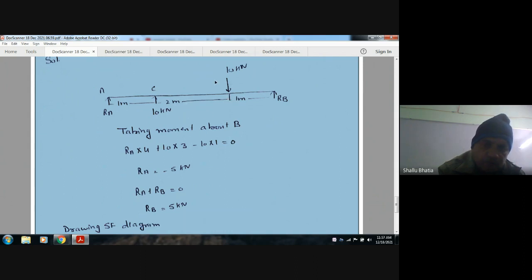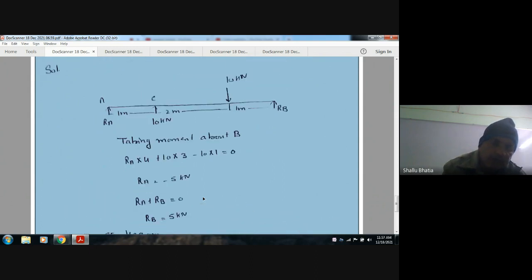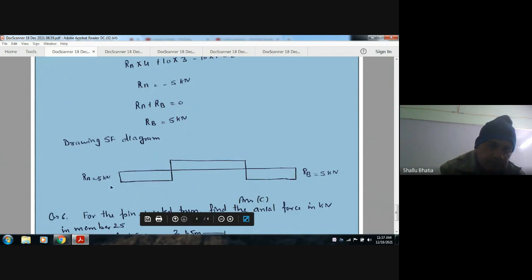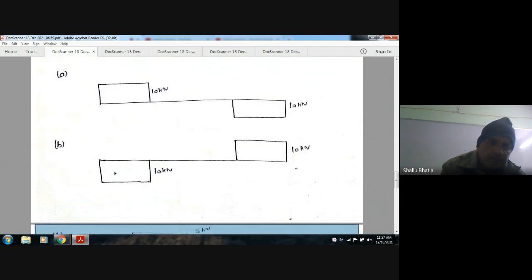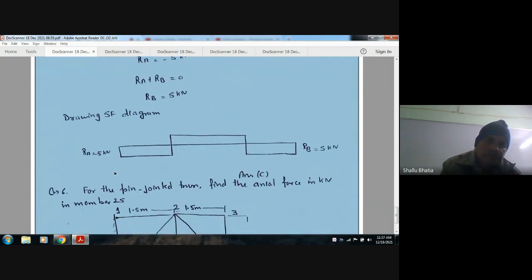Because here 10 is upward and here 10 is downward, the total net load here is 0. So RA plus RB is the total upward load, so it is 0. So RB is 5 kilonewton. Now we have RA as minus 5 and RB as plus 5. So the diagram will be like that, 5, then we go up by 10, then we go down by 10, so 5. This is the shear force diagram. So the answer is option C. Next,